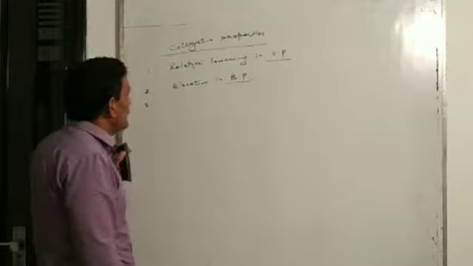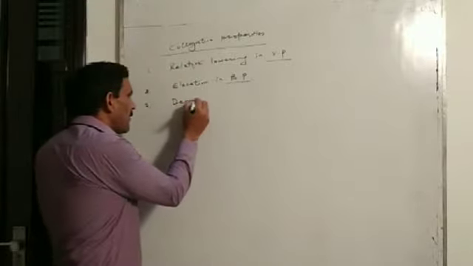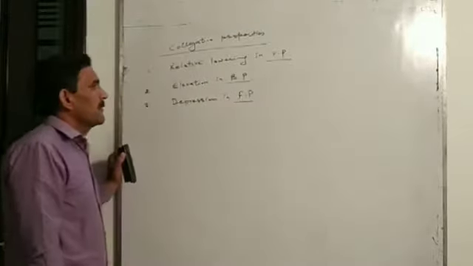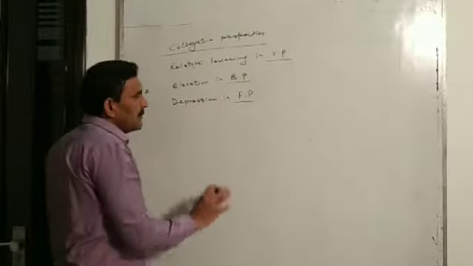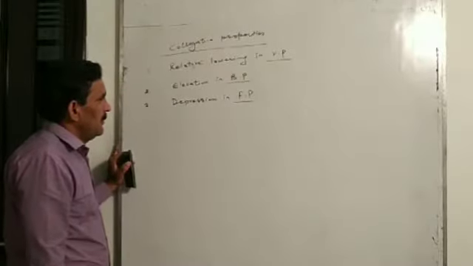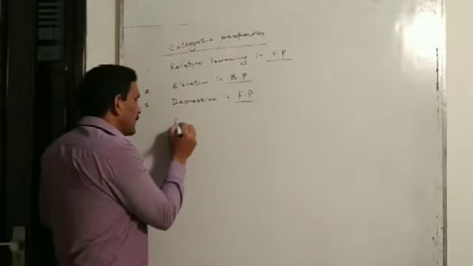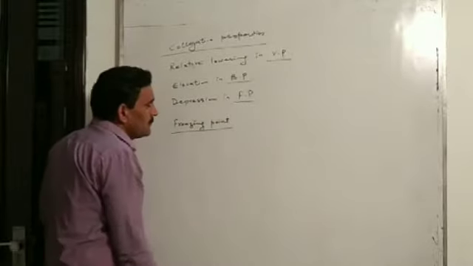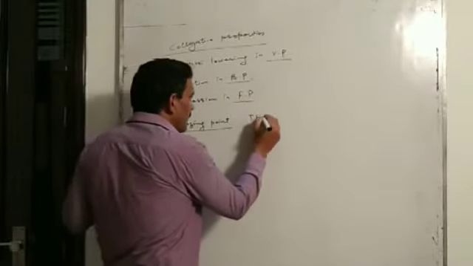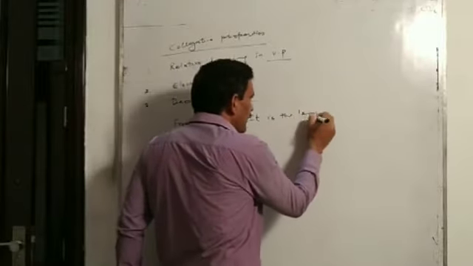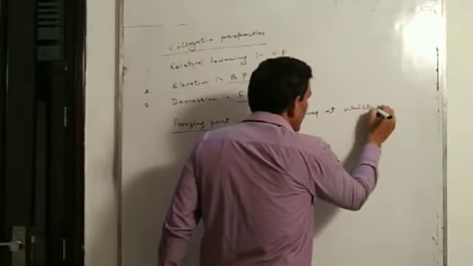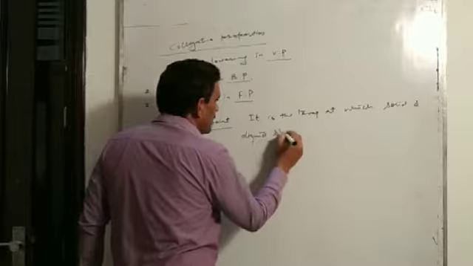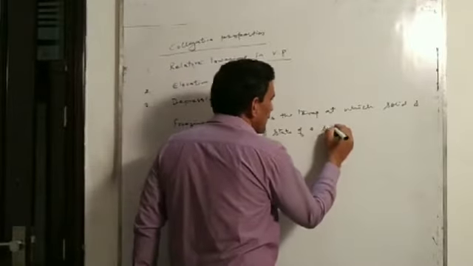Now we are going to start the third colligative property, that is the depression in freezing point. Depression means decrease in freezing point. First of all, we have to understand what is the freezing point. We know it is the temperature at which solid and liquid state of a substance